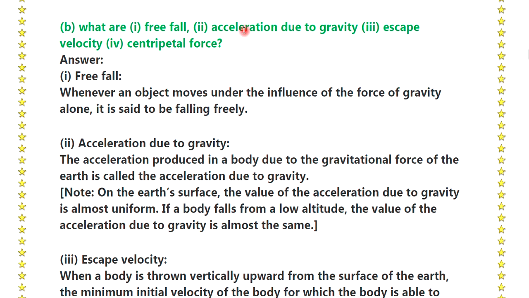Question number B. What are free fall, acceleration due to gravity, escape velocity and centripetal force? Answer. What is meant by free fall? Whenever an object moves under the influence of the force of gravity alone, it is said to be falling freely. Okay. Second is acceleration due to gravity. The acceleration produced in the body due to the gravitational force of the earth is called acceleration due to gravity.